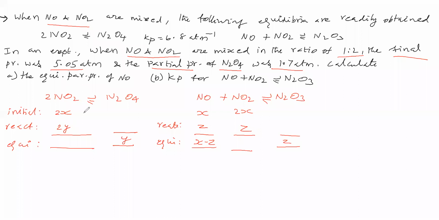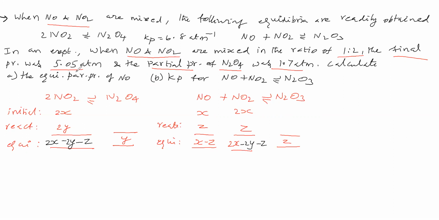Here 2y amount of NO2 on dimerization gives N2O4. Therefore, NO2 present at equilibrium: 2x is the initial amount, 2y amount disappears due to dimerization to form N2O4, and Z amount disappears due to formation of N2O3. So NO2 at equilibrium will be the same in both.